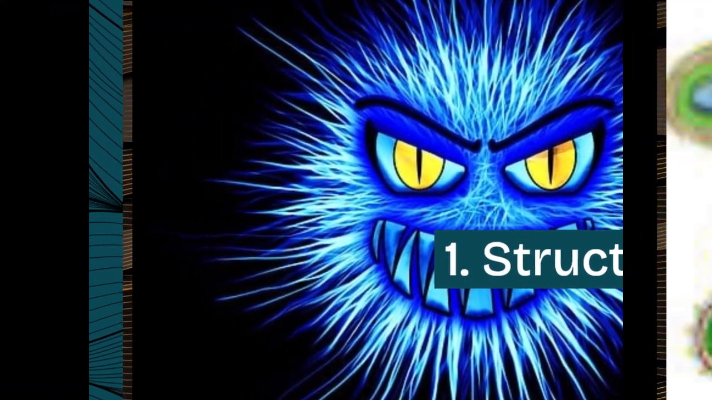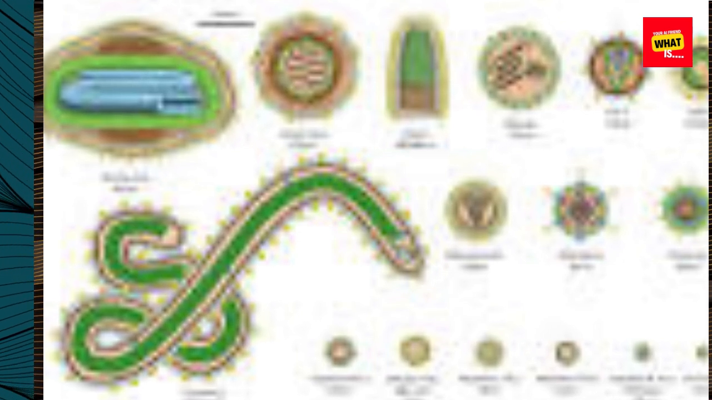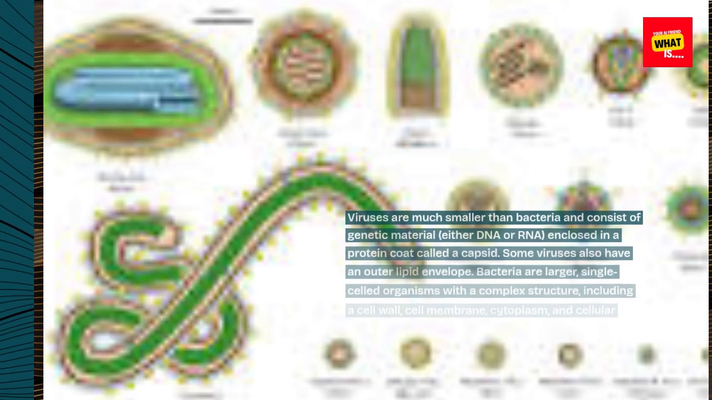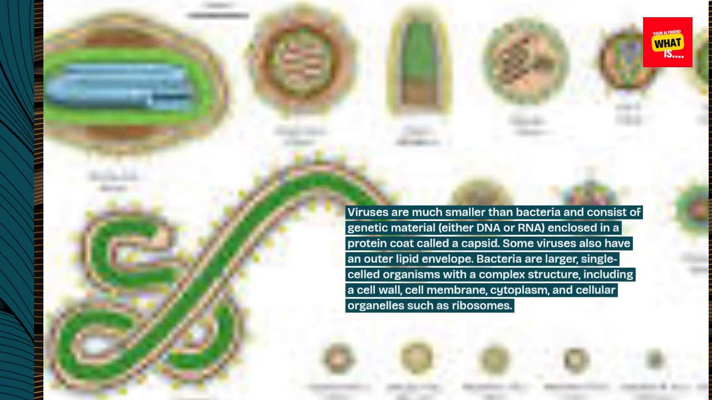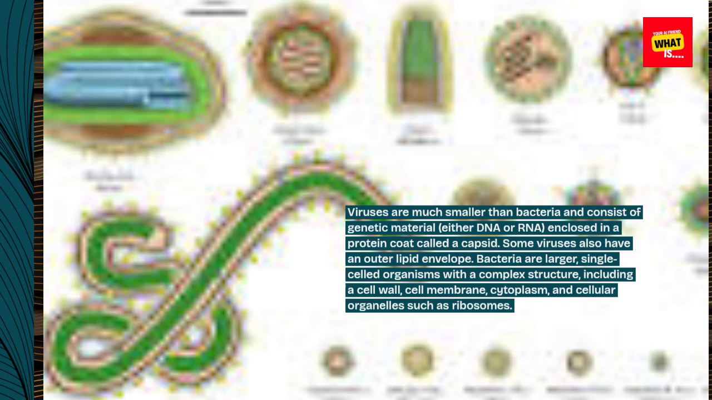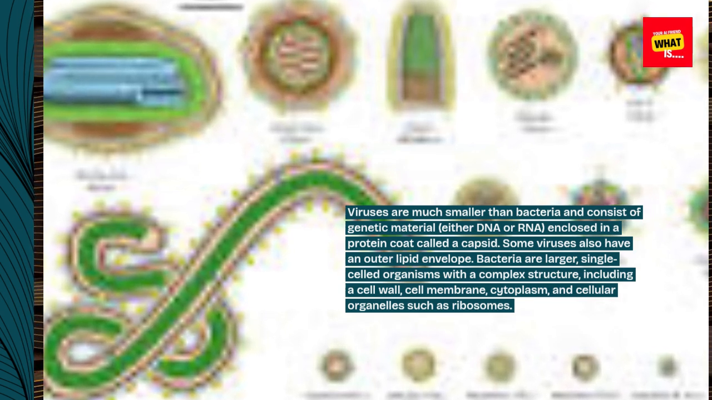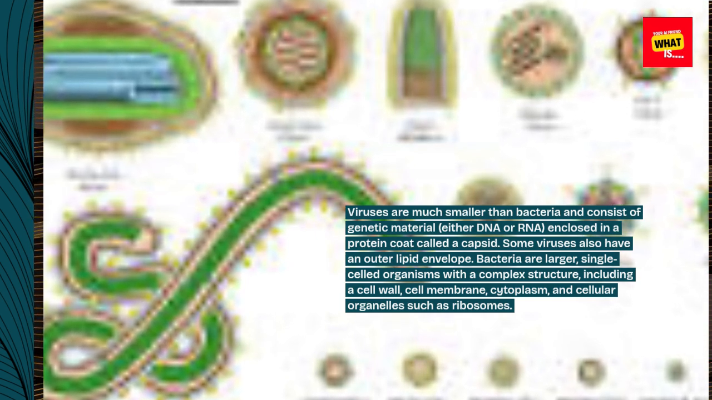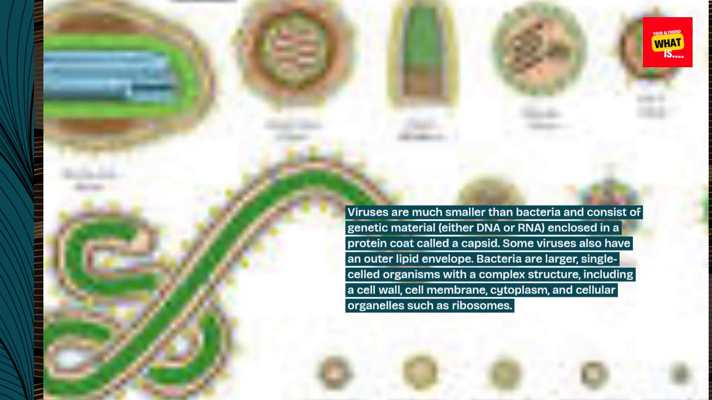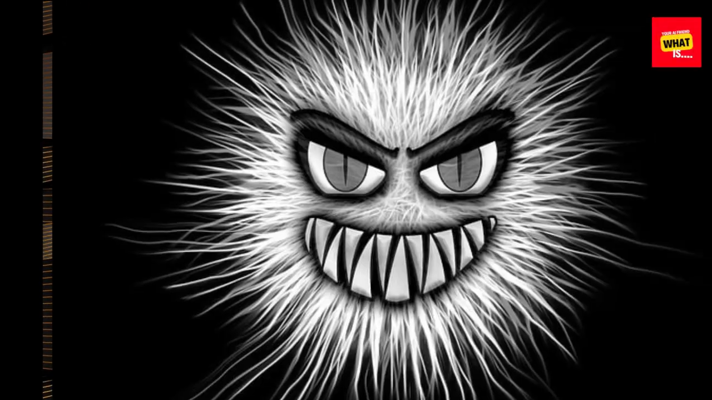1. Structure. Viruses are much smaller than bacteria and consist of genetic material, either DNA or RNA, enclosed in a protein coat called a capsid. Some viruses also have an outer lipid envelope. Bacteria are larger, single-celled organisms with a complex structure, including a cell wall, cell membrane, cytoplasm, and cellular organelles such as ribosomes.